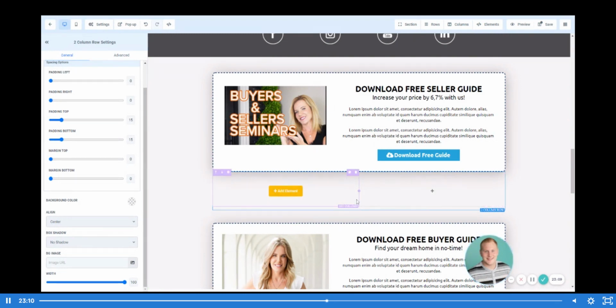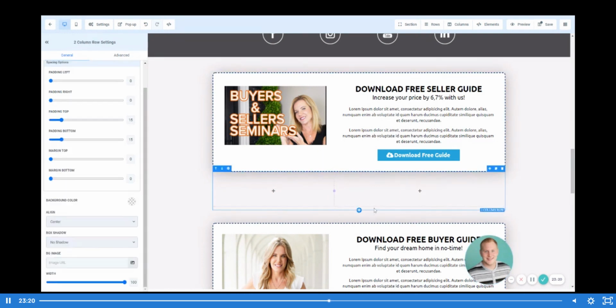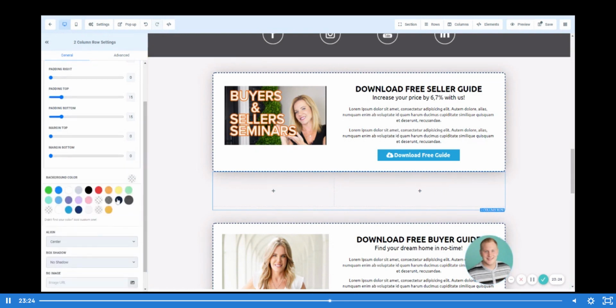If we just did a single column, we would only have one element in the center. Now we can adjust this and make it almost exactly identical to what we have above. If we click on this background and go to background color over here, we can make that background color white. And let's say we want this margin. We don't want this to be hugged up right against the offering that we have directly above it.